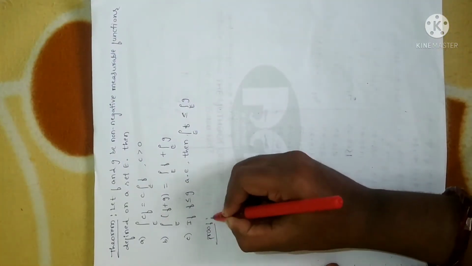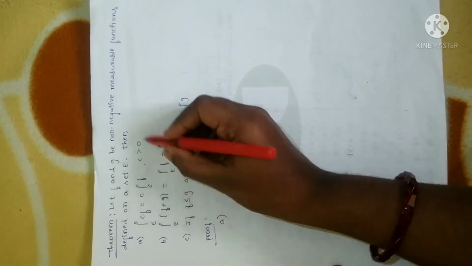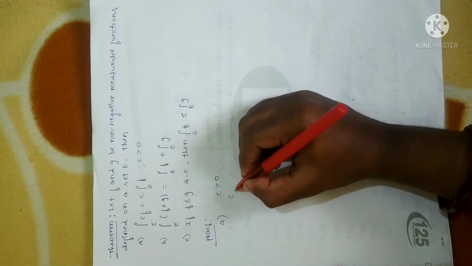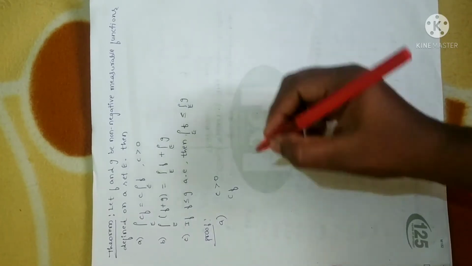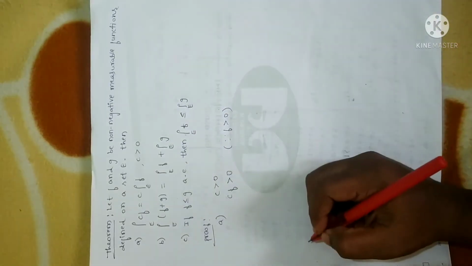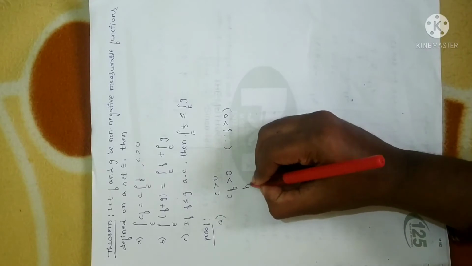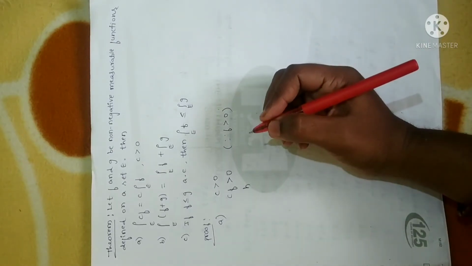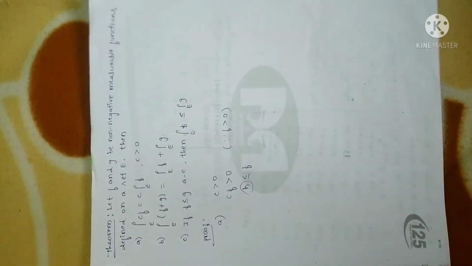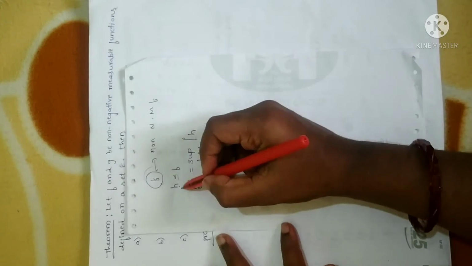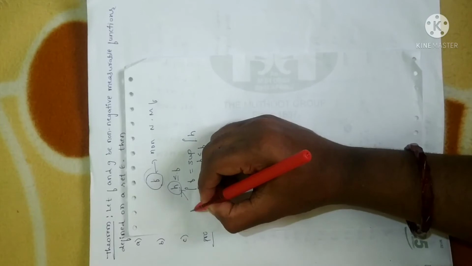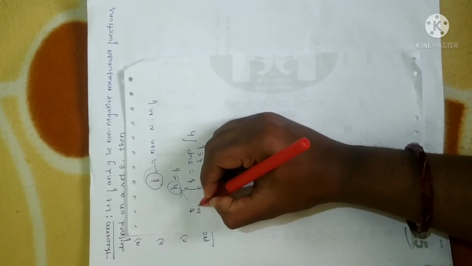Proof of the first one. As usual, it is given that c is greater than 0, in the sense that it is a constant value. If c is greater than 0 and you multiply any function by the constant c, again that will be greater than 0, because the function is always a positive quantity. Now let us consider any bounded measurable function, say h, as per the definition of a non-negative measurable function. I forgot to tell you, in the case of a non-negative measurable function, the function h that we are going to assume will be a bounded measurable function.